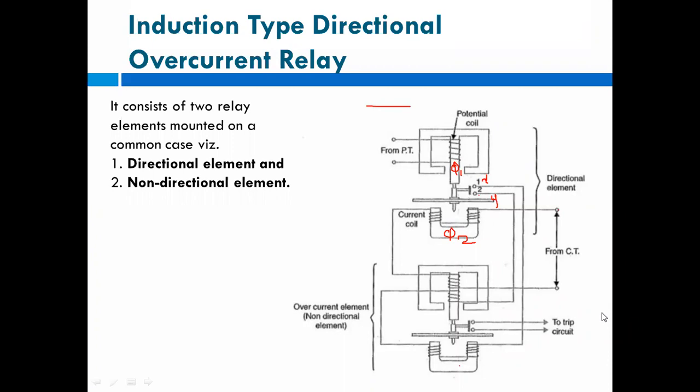Here we are only seeing what types of relays there are. In the first two chapters, we are just checking the types of relays, how they are used, what the working is, and how they operate.